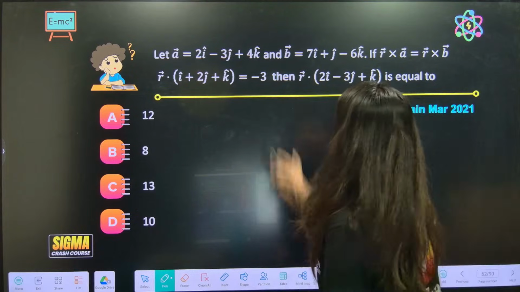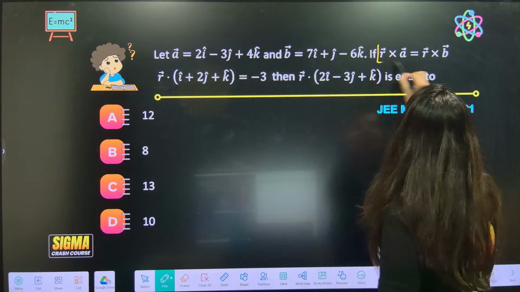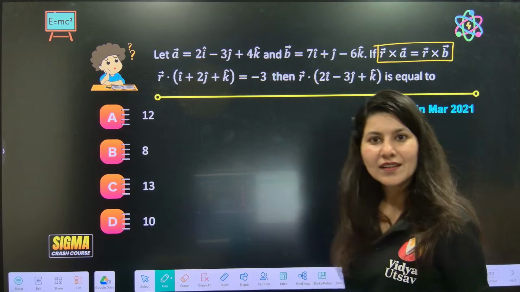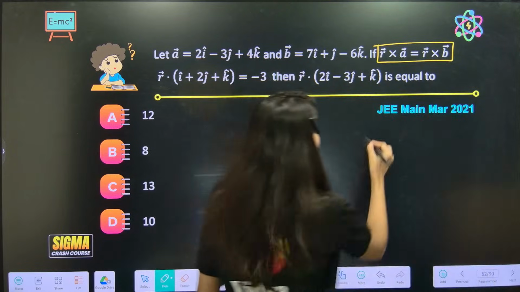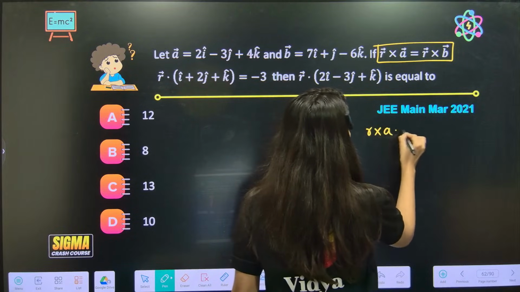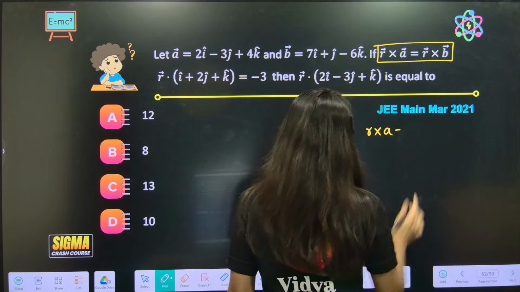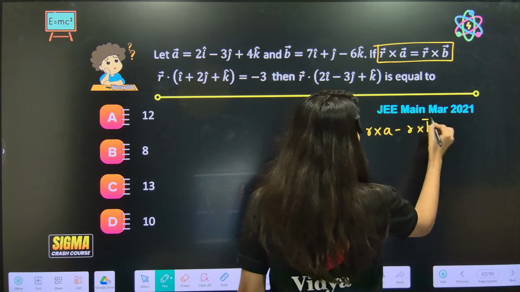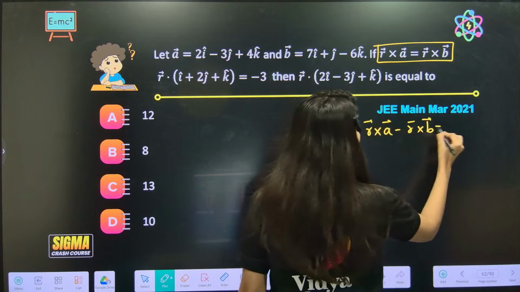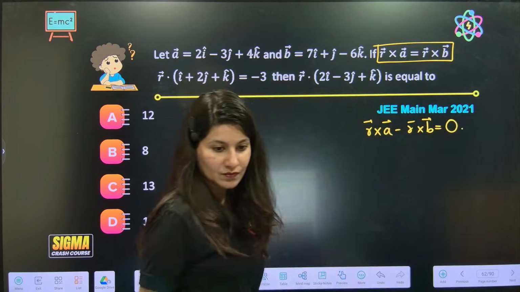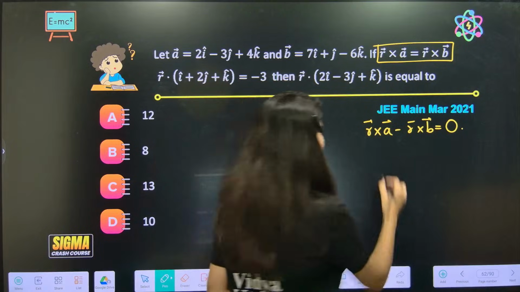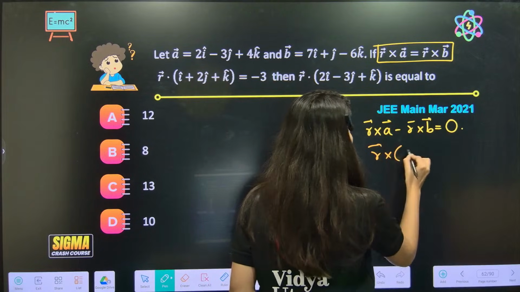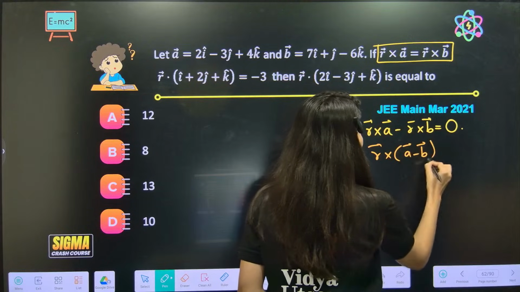See, A vector given, B vector given. Same thing. R cross A minus R cross B is equal to 0. If you take R common, R cross (A minus B) equals 0.